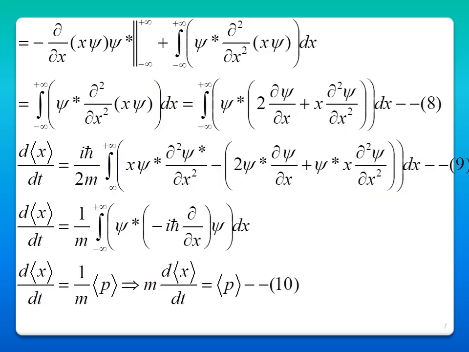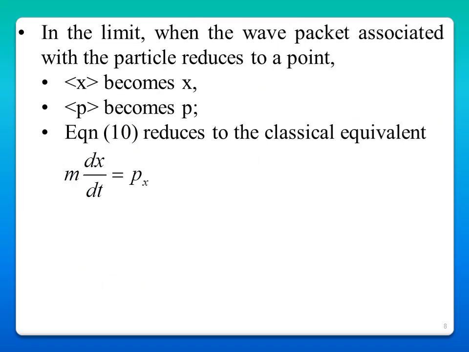So m times the time derivative of the expectation value of x is equal to the expectation value of momentum. In the limit, when the wave packet associated with the particle reduces to a point, the expectation value of x becomes x and the expectation value of p becomes p. So equation 10 reduces to the classical equivalent, that is m dx by dt is equal to p x.